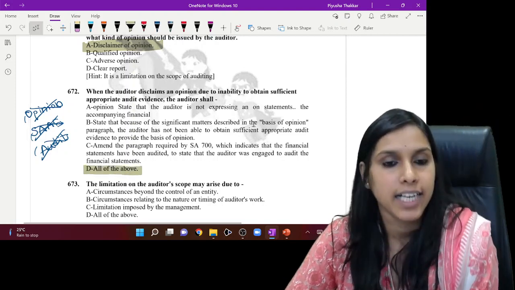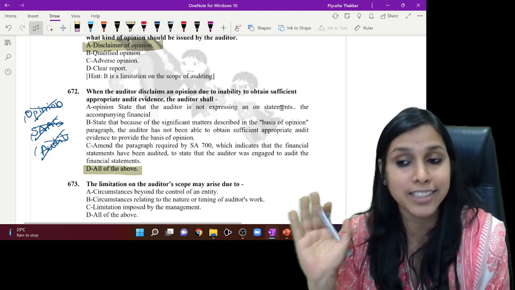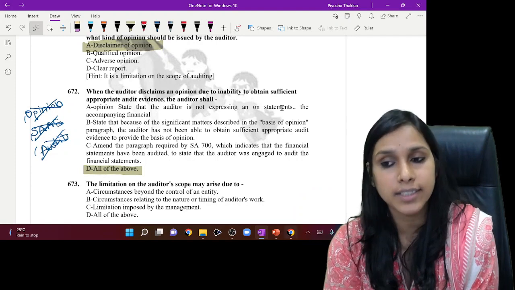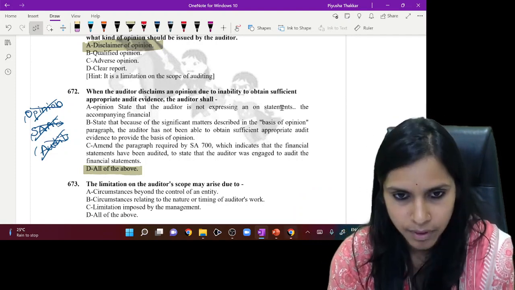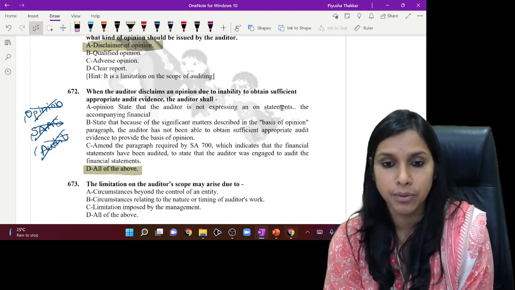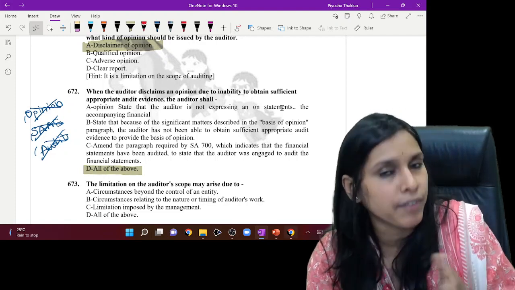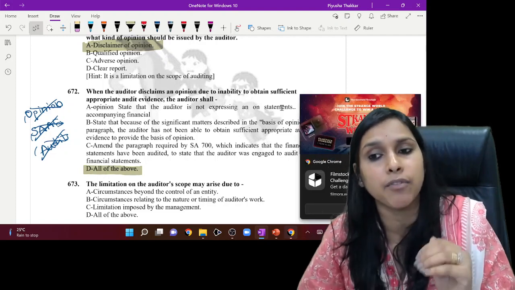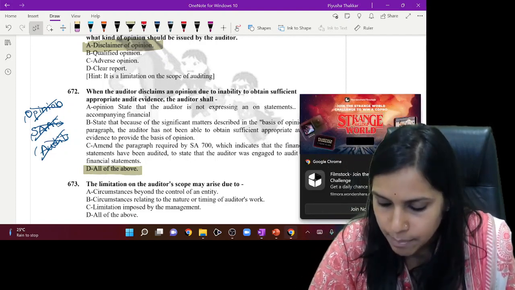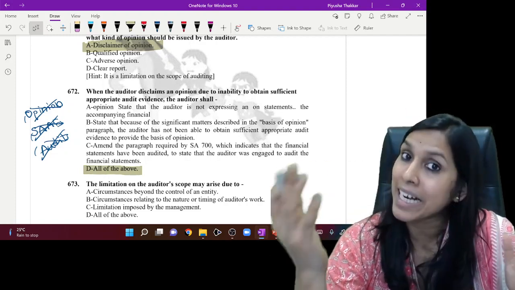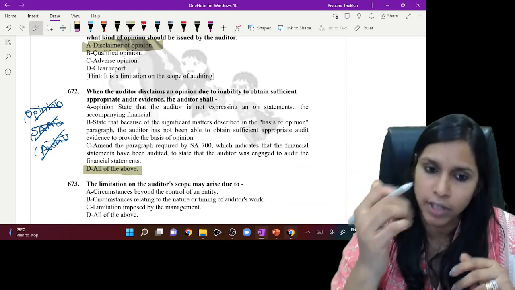Now let's go ahead to the last question for the day. The limitation on the auditor's scope may arise due to circumstances beyond the control of an entity, for example, an earthquake. Circumstances relating to the nature or timing of the auditor's work, for example, the entity has a foreign branch and it is a practical difficulty for the auditor to go there and audit.